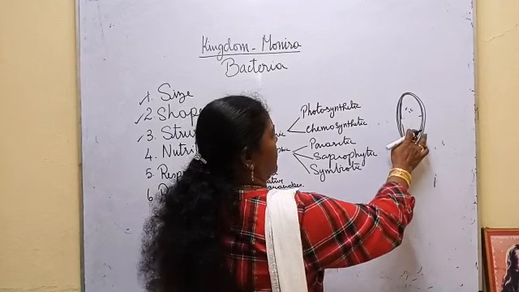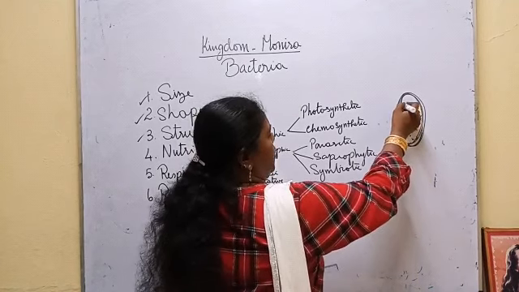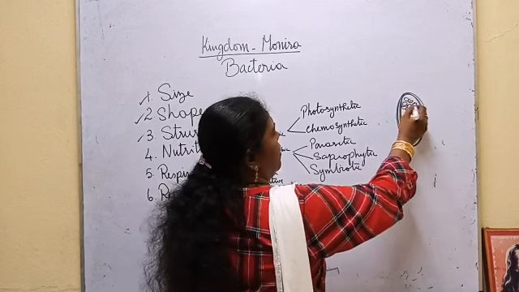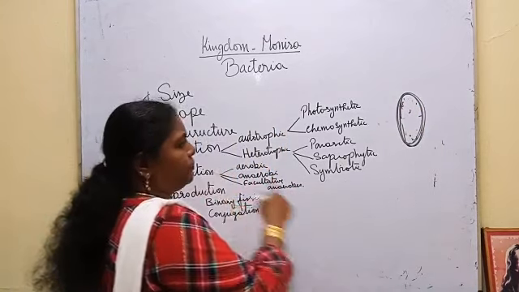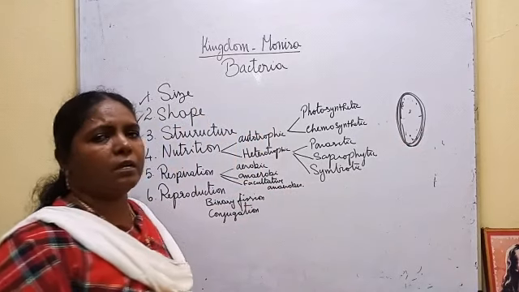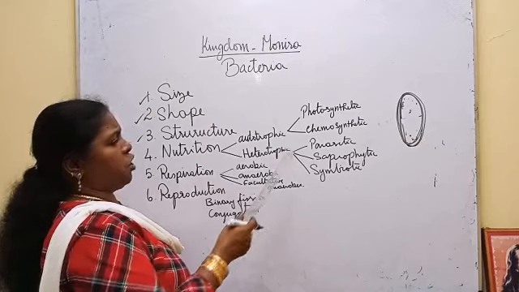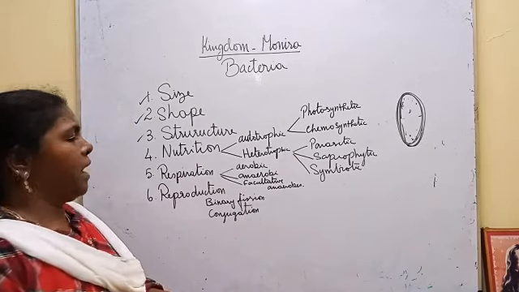Inside there, till the favorable condition comes, it will stay as it is, or it will produce a number of spores. When the condition is favorable, it will come out and become active. So, binary fission, endospore formation and multiple fission.